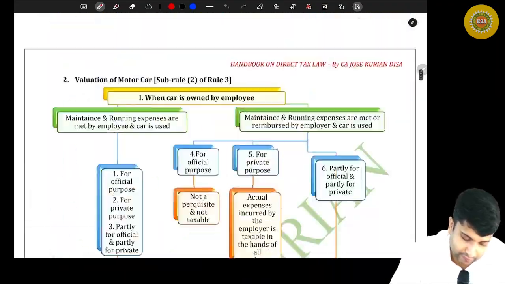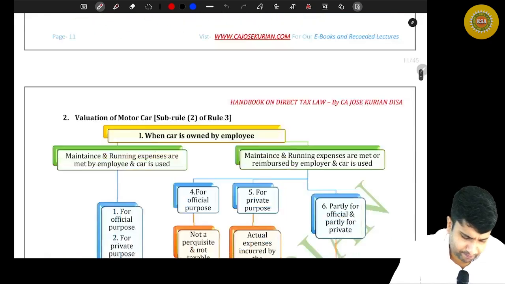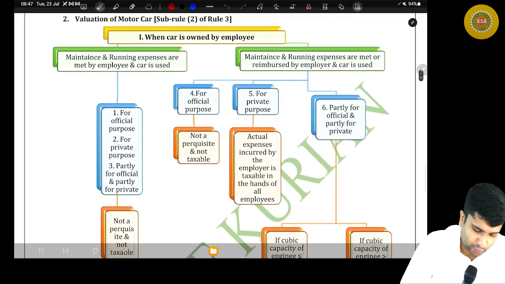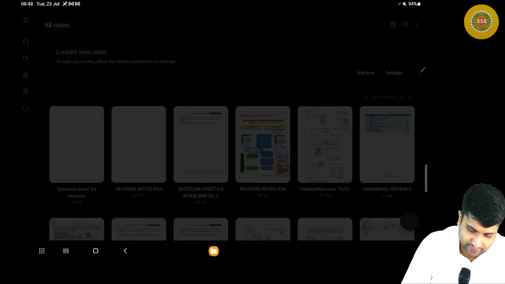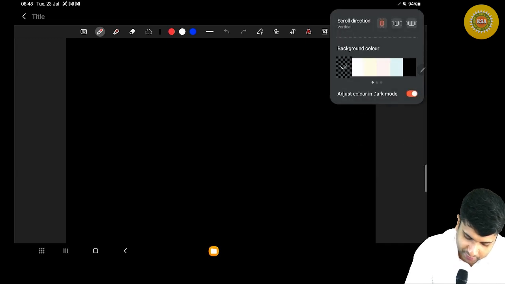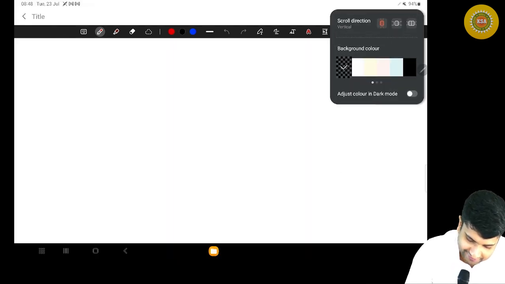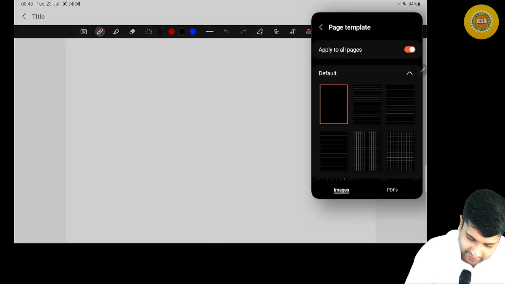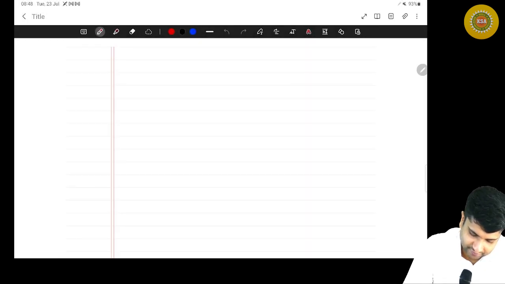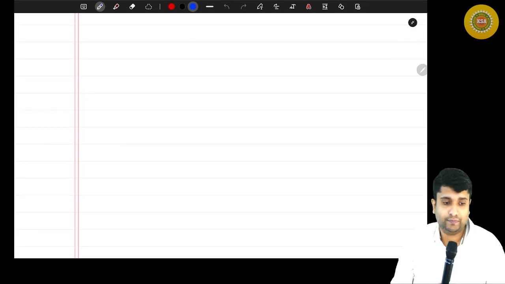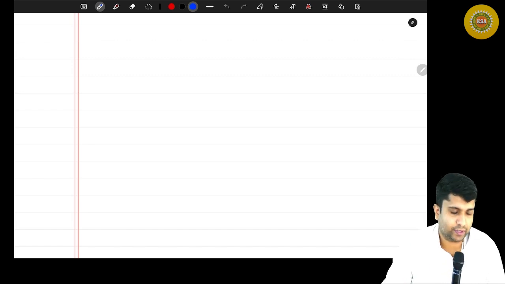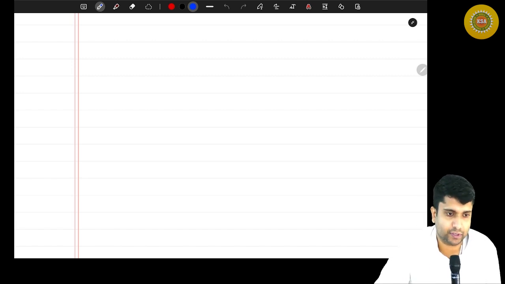Yeah. So coming back to the point, friends, where were we? We were discussing motor car. We haven't started motor car, so we were about to start. At that time only, accidentally, I clicked on the update. Yeah, it's updated, but I cannot see any changes, okay? It's the whole same thing. Maybe some minor updates. Yeah, so no response. Okay, don't worry. I'll have a word with them. During the break time, let me have a word with them.